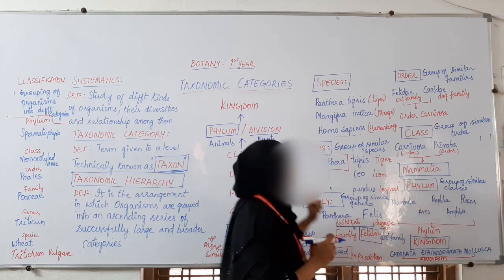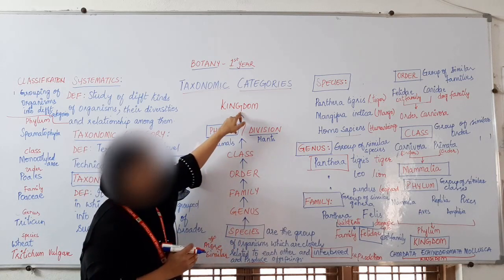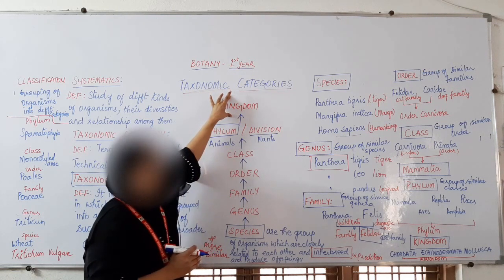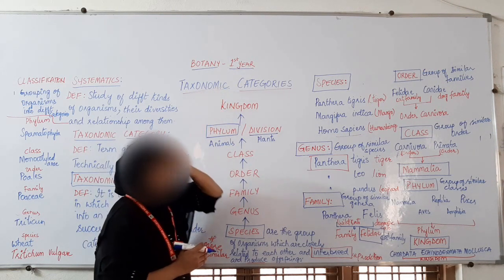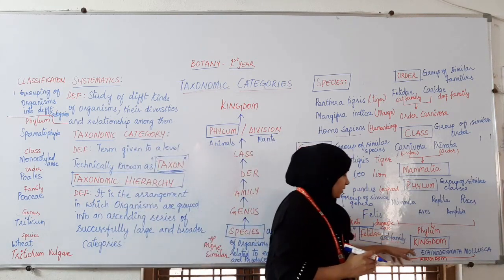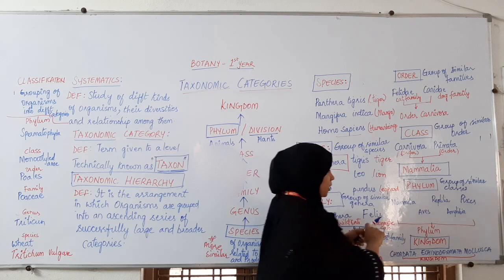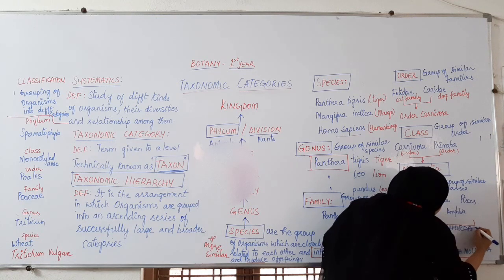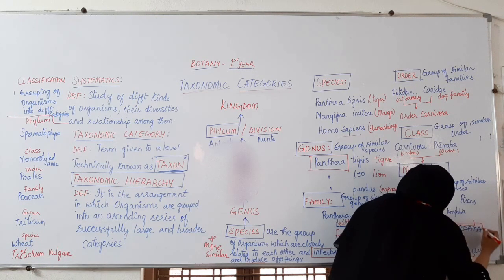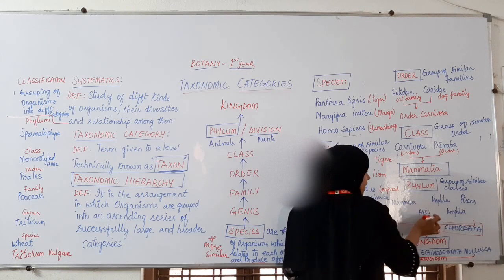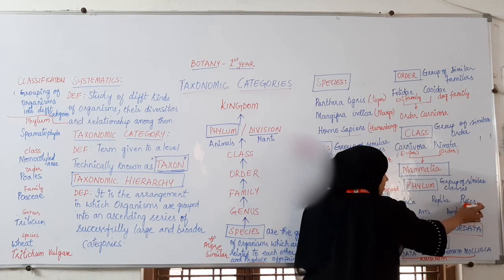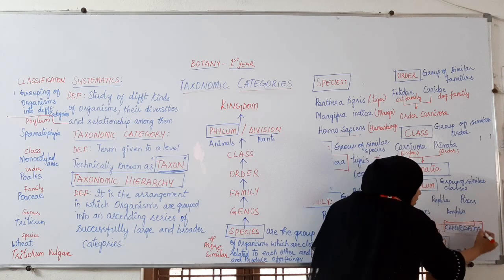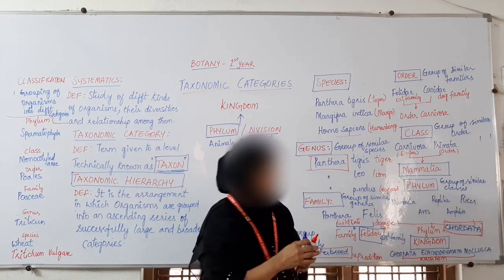Okay. Now the next one after phylum, the last one, is the kingdom. This is the last taxon in the taxonomic hierarchy. Mammalia, Aves, Reptilia, Amphibia and Pisces all belong to one phylum, and that phylum is Chordata.